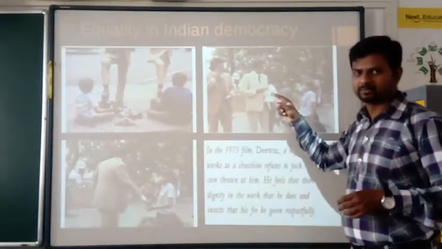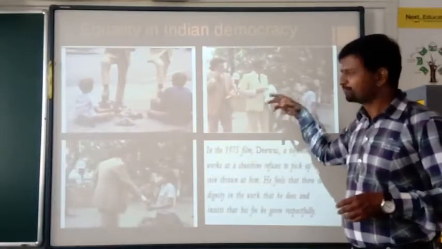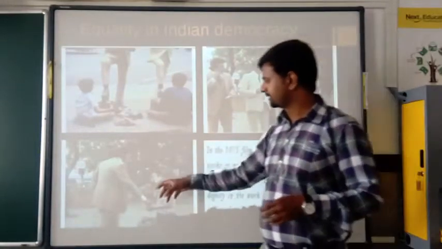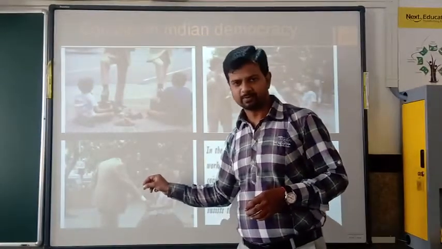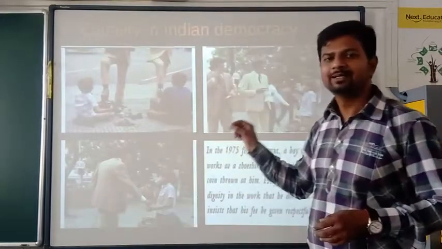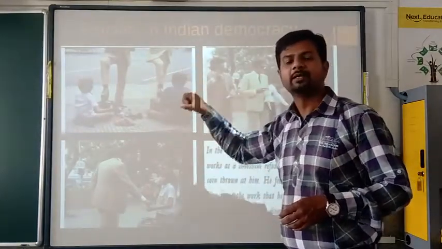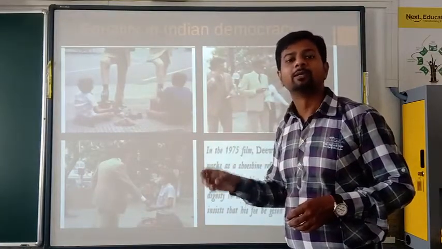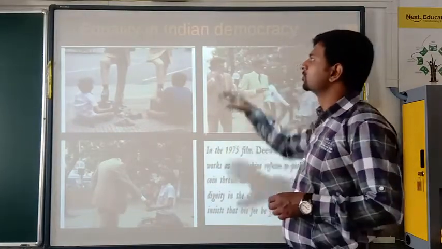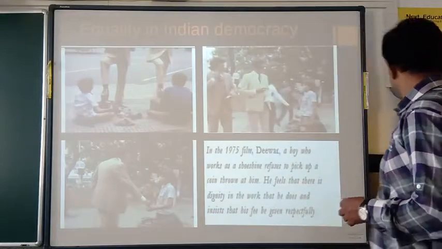So please give it to my hand, respectfully. Even I have dignity. So in the same manner, the person has taken it and given it by hand, respectfully. So this is called equality. Just think about that. How about Ansari's family? So, equality in Indian democracy.